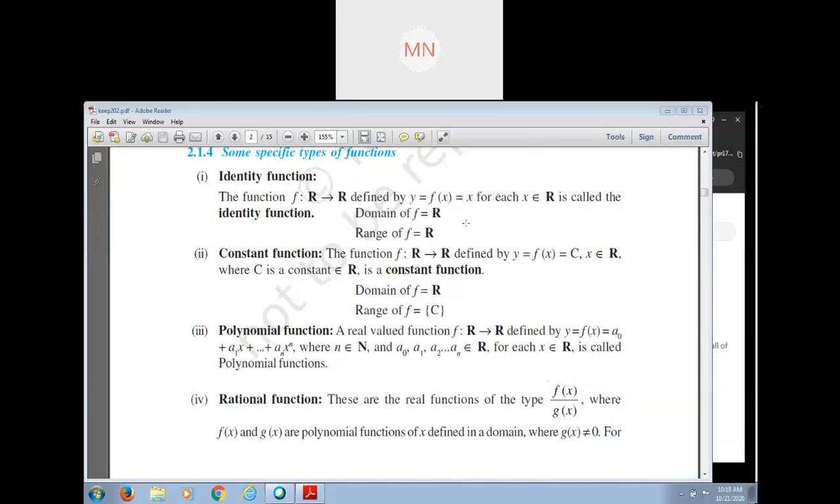Okay, in the previous class we have discussed function. Today I will tell about a special type of function. Now tell me, what do you mean by function?